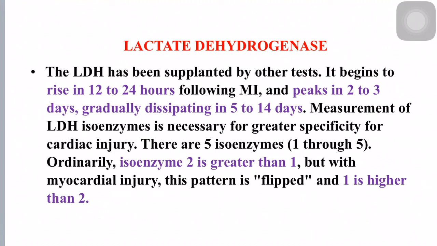Next one is lactate dehydrogenase. This lactate dehydrogenase begins to rise in 12 to 24 hours following MI, peaks in 2 to 3 days, gradually dissipating in 5 to 14 days. Measurement of LDH isoenzyme is necessary for greater specificity for cardiac injury. There are usually 5 isoforms of lactate dehydrogenase. Ordinarily, isoenzyme 2 is greater than 1. But with myocardial injury, this pattern is flipped and 1 is higher than 2.